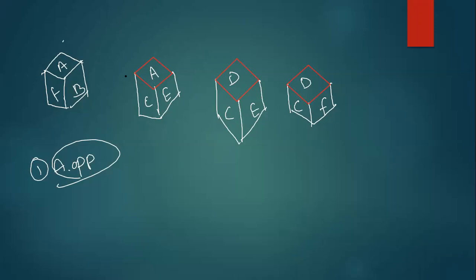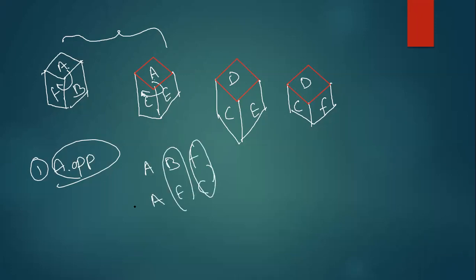Now see, I have to select these two only because here only I will have A. So I will use the clockwise and anti-clockwise rule. I will write in clockwise direction: A, B, F and A, E, C. That means F is opposite C, B is opposite E. So the remaining one will be opposite to A, which is D. So my answer will be D.